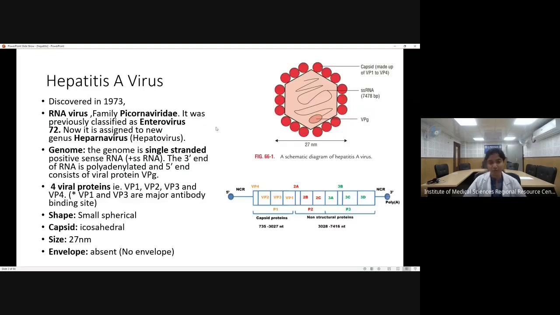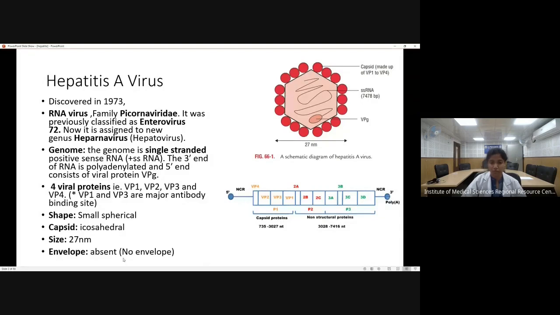So first of all, coming to the hepatitis A virus. It was discovered in around 1973. It's an RNA virus. It belongs to the family of Picornaviridae, and it was previously known as enterovirus 72. Now, the genome is a single-stranded positive sense RNA, and this VPg is the viral protein. 4 viral proteins are there, that is VP1, VP2, VP3, and VP4.